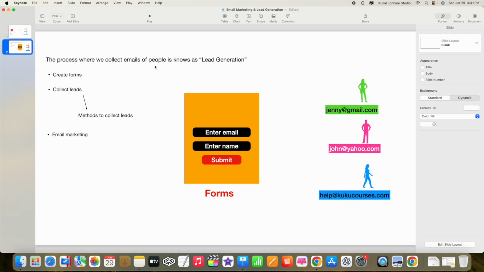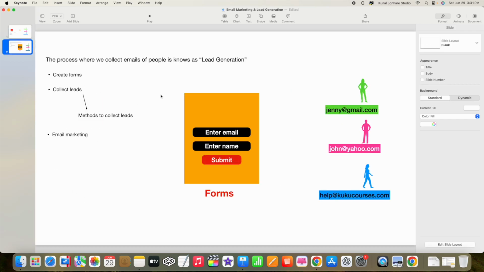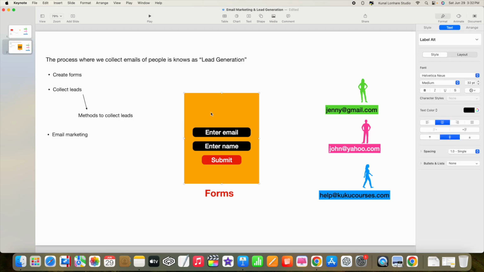But before email marketing, it's very important that we do the lead generation process. To do email marketing, we require the email address, and email address is only possible when we do lead generation. In lead generation, we first have to create the forms. There are plenty of companies which will help you create these forms for free, which you can use to collect the emails.